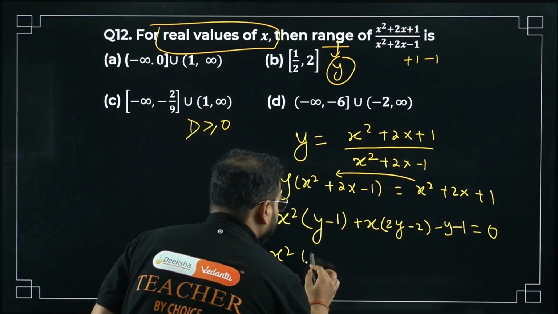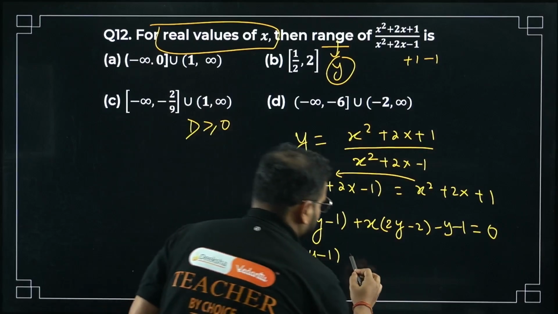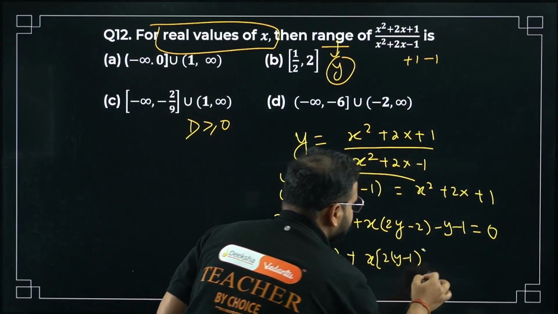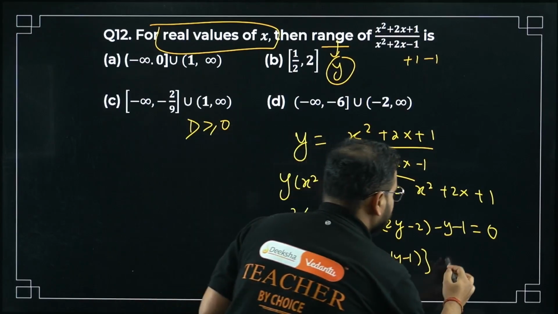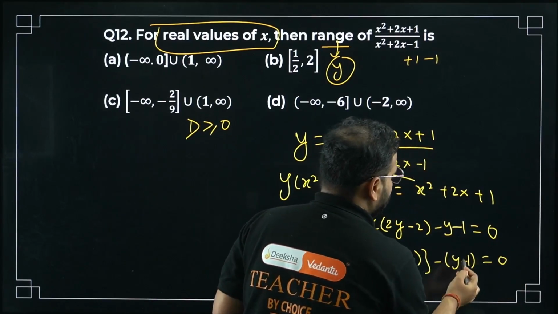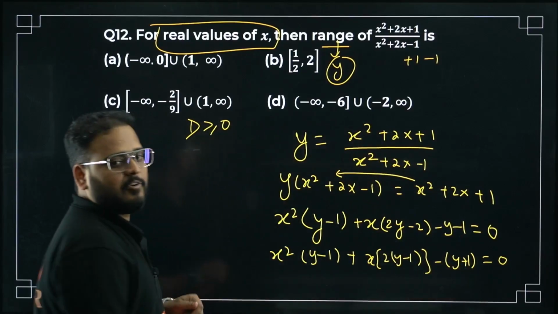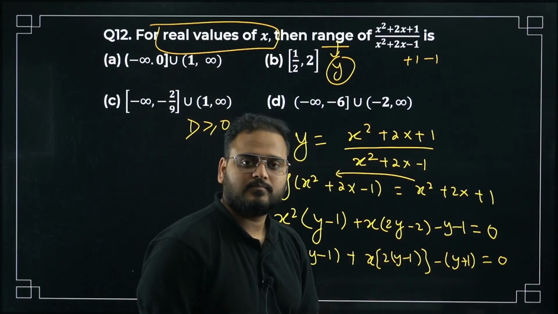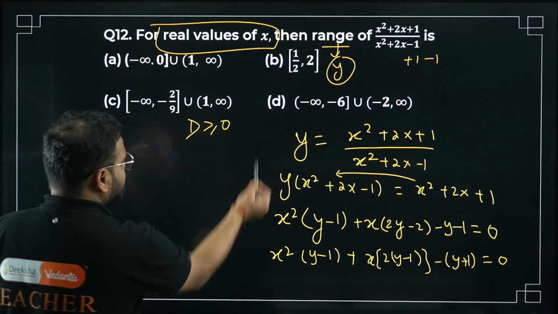Can I simplify this one step further? X square times y minus 1, plus x times 2 times y minus 1, minus y minus 1. No, y plus 1. I'm taking minus 1 common, so y plus 1. All agreed? Okay. Let's move on now.